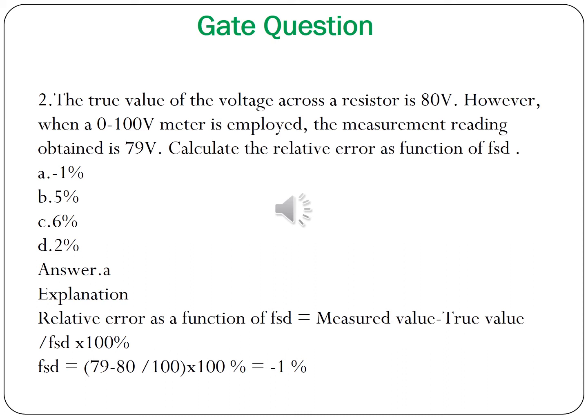The answer is A. So the formula is relative error as function of FSD is equal to measured value minus true value divided by FSD into 100%. So that is 79 minus 80 divided by 100, where 79 is the measured value, 80 is the true value, and 100 is the full scale deflection. Into 100, we give a percentage, that is minus 1%.